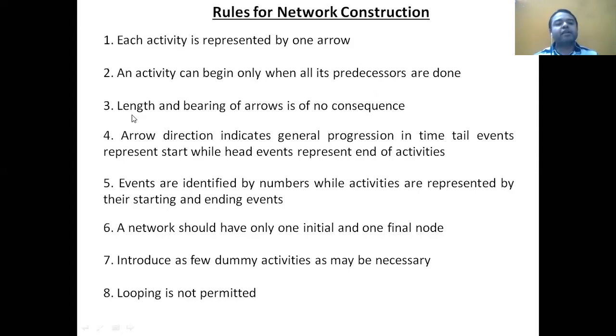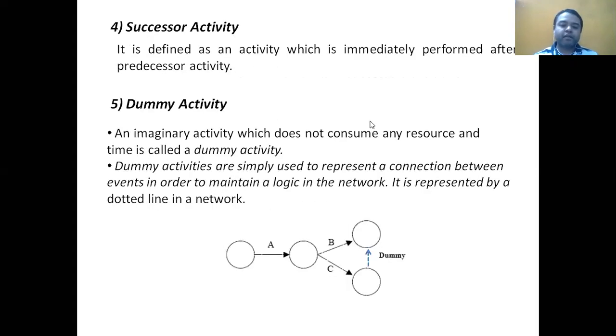Next, the length of the arrow has no meaning. So if you consider this network, here I have shown three activities A, B, and C. The length of this arrow and the length of this arrow doesn't mean anything. It's just for connecting two events that we are showing this arrow. The length doesn't matter.